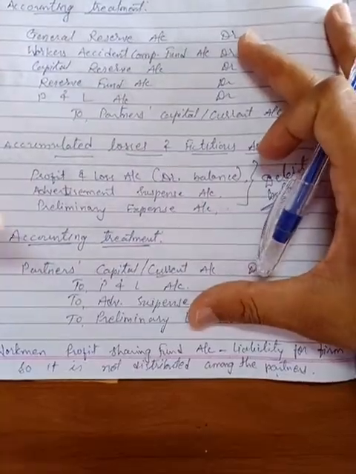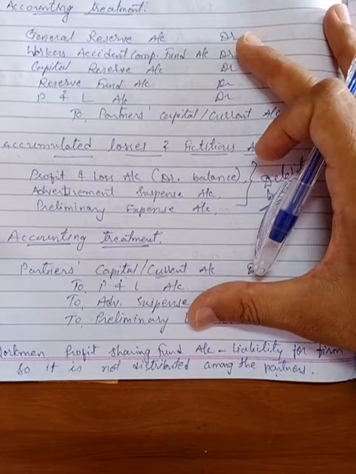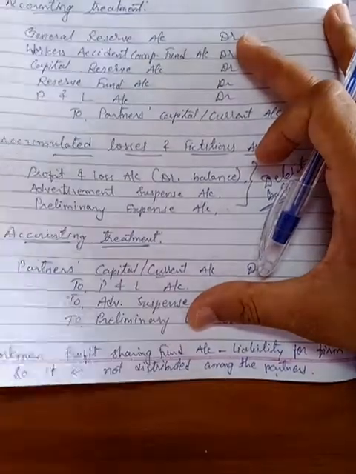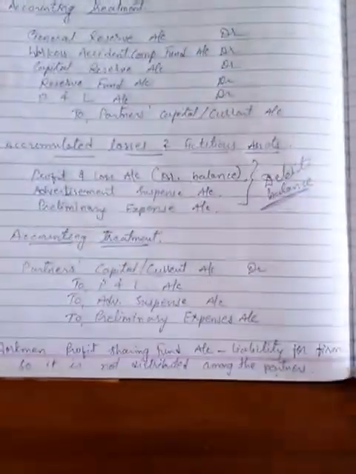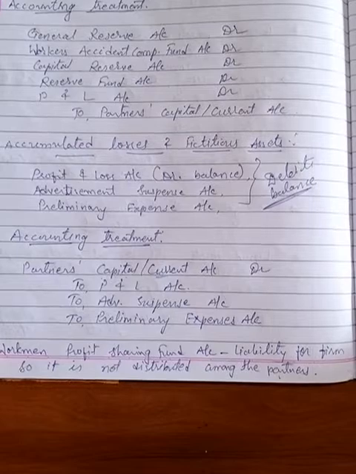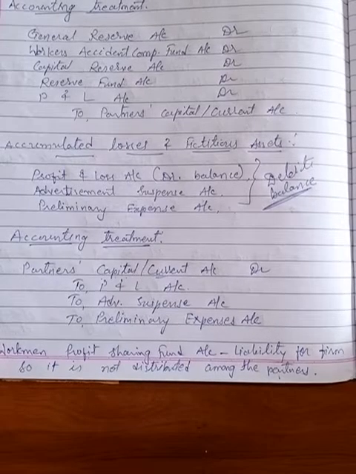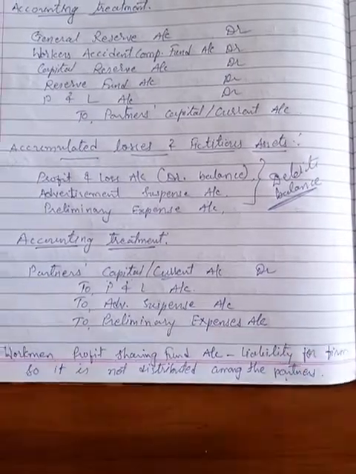These steps we are doing in this chapter will be helpful to you in the next two chapters. Again I will discuss with you, and you will come to know what the journal entry is for these different types of transactions. Now according to this you have to write this.